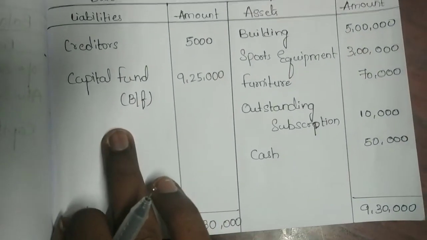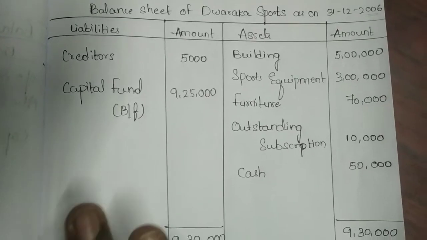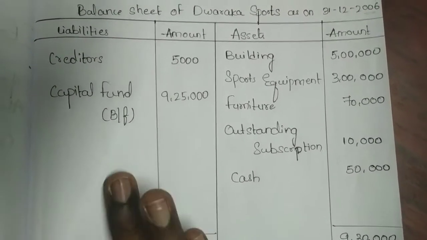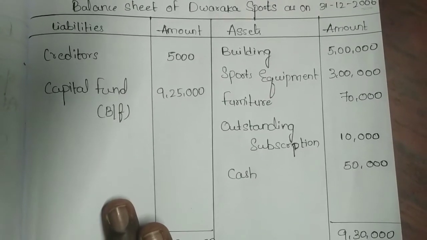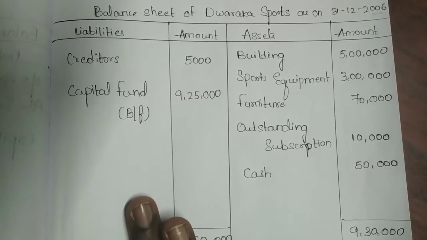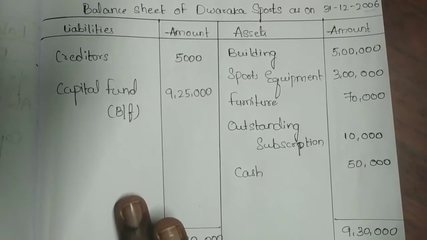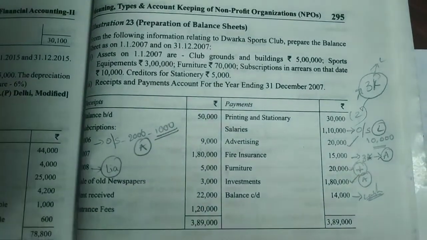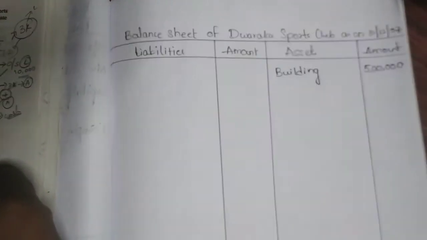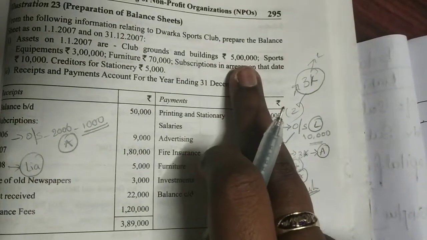So now we can prepare the closing balance sheet. While preparing the closing balance sheet, check each and every transaction, and cross check all the transactions between the receipts and payment account and the income and expenditure account, so that we can prepare the closing balance sheet. As I explained all the adjustments, I am going to take all the amounts which are to be taken on the asset side and the liabilities on the liability side. I'm going to take the building as the first asset.